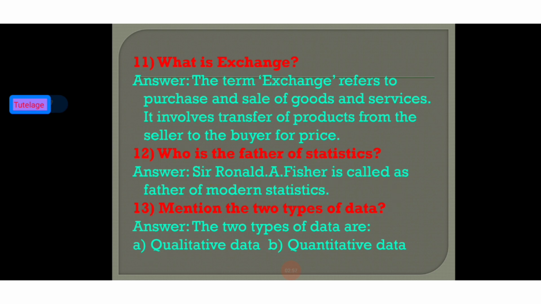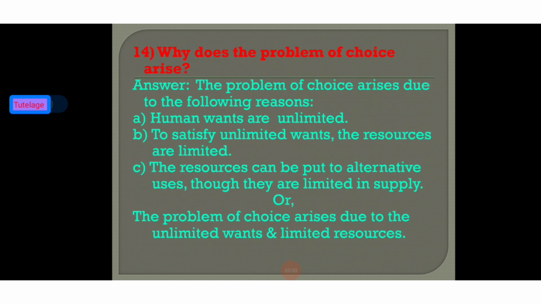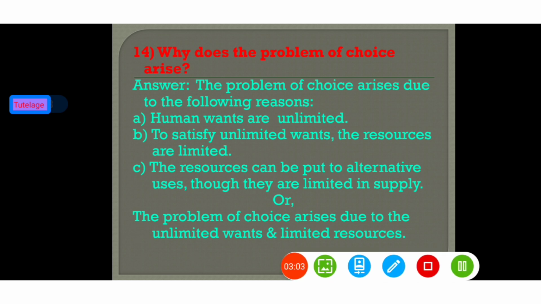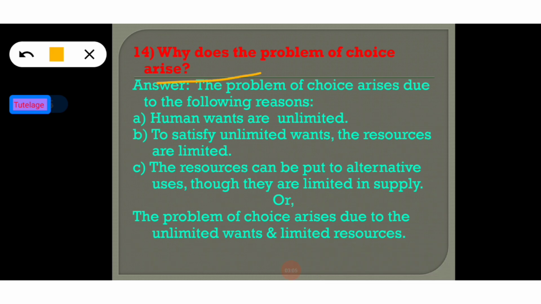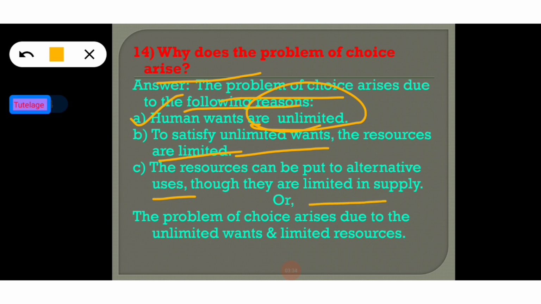So now going to the fourth question. Why does the problem of choice arise? The problem of choice arises due to the following reasons. First, we have already told that human wants are unlimited, but resources are limited. That's why the problem of choice arises. To satisfy unlimited wants, the resources are limited. We have also told that the resources can be put to alternative uses, though they are limited in supply.